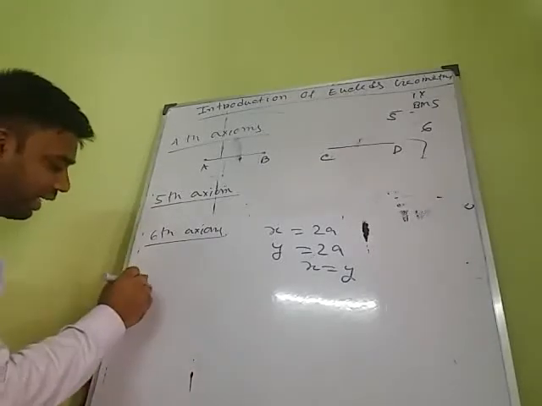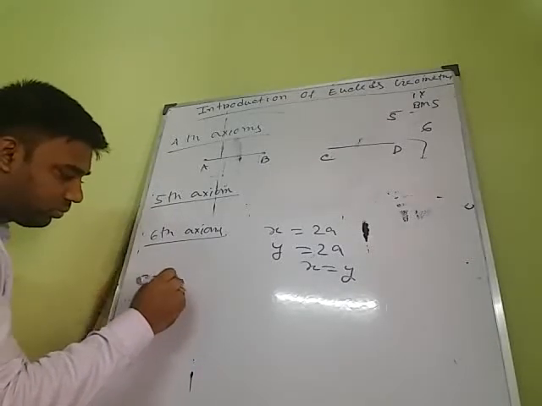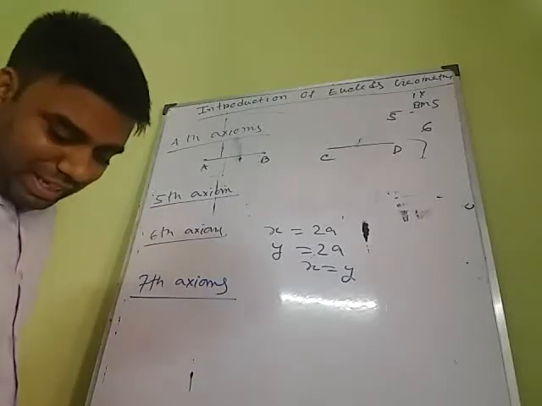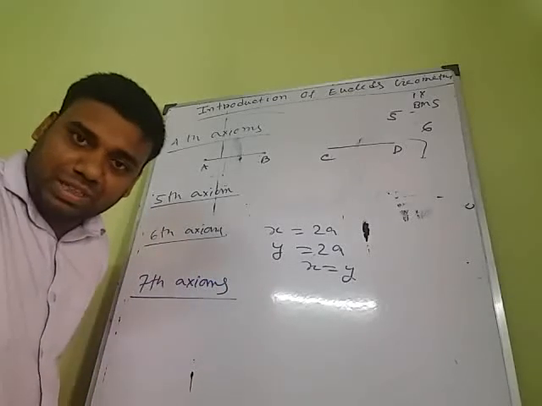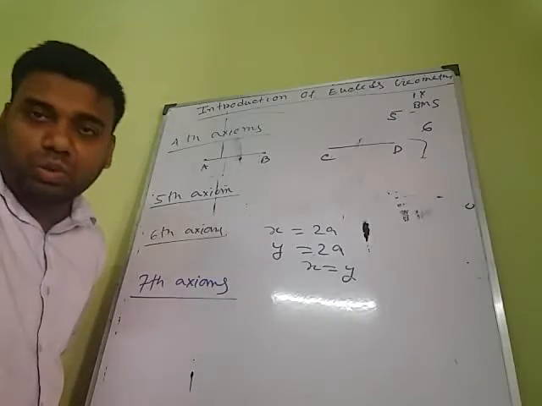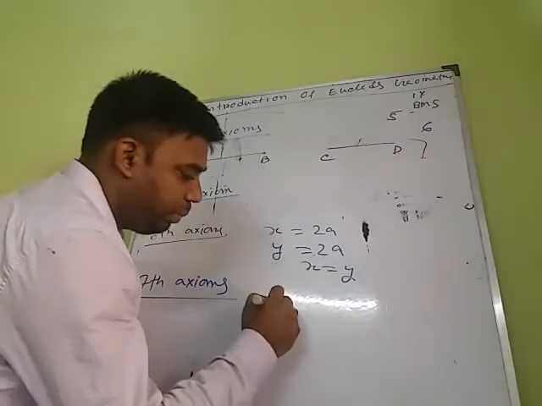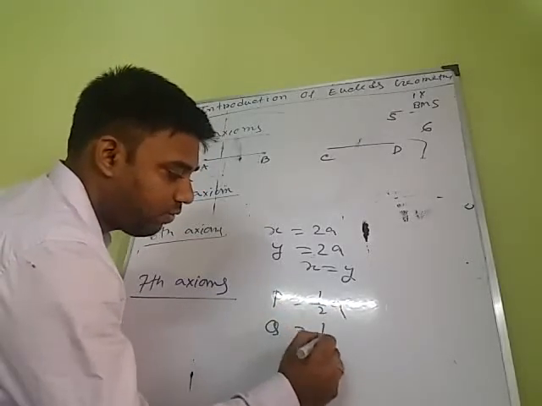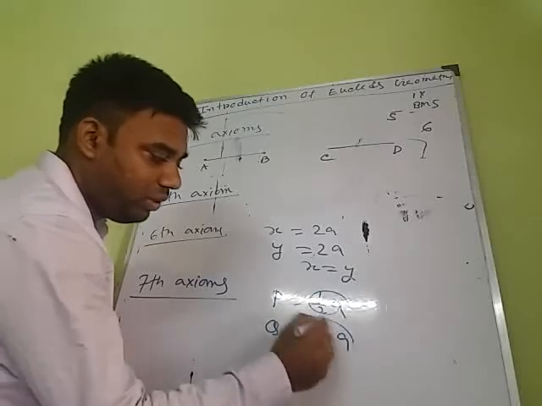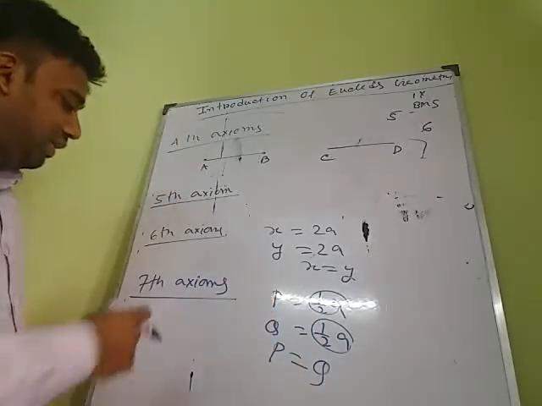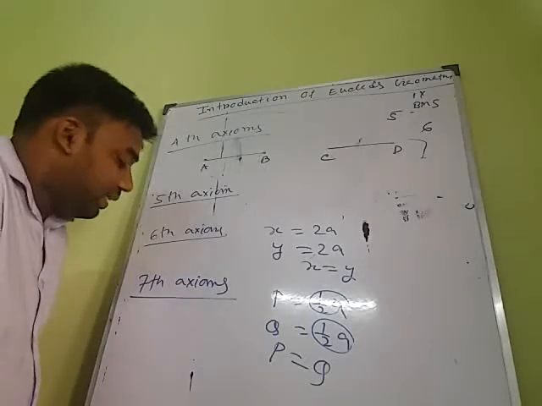And the last axiom. Things which are halves of the same things are equal to one another. So if P equals half of A and Q equals half of A, these two are the same thing, then we can say P equals Q. That is the seventh axiom.